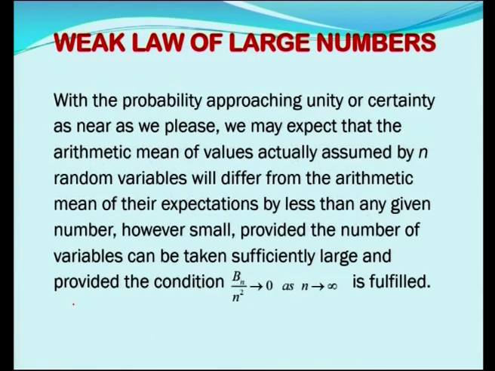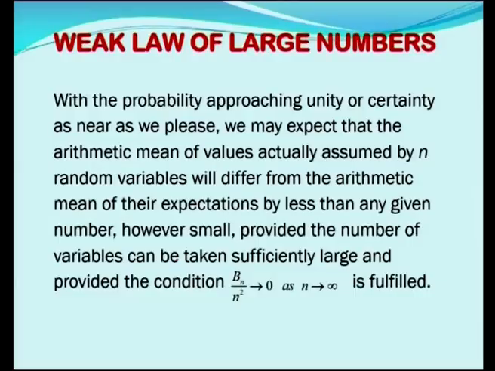Next, we will state the weak law of large numbers for IIDs. Before that, the weak law of large numbers in a nutshell, what does it state? That is, with the probability approaching unity or certainty as near as we please, we may expect that the arithmetic mean of values, that is mu1 plus mu2 etc. up to mu n, actually assumed by n random variables will differ from the arithmetic mean of their expectations by less than any given number, that given number is epsilon, however small, provided the number of variables can be taken sufficiently large, that is n is a number of random variables.